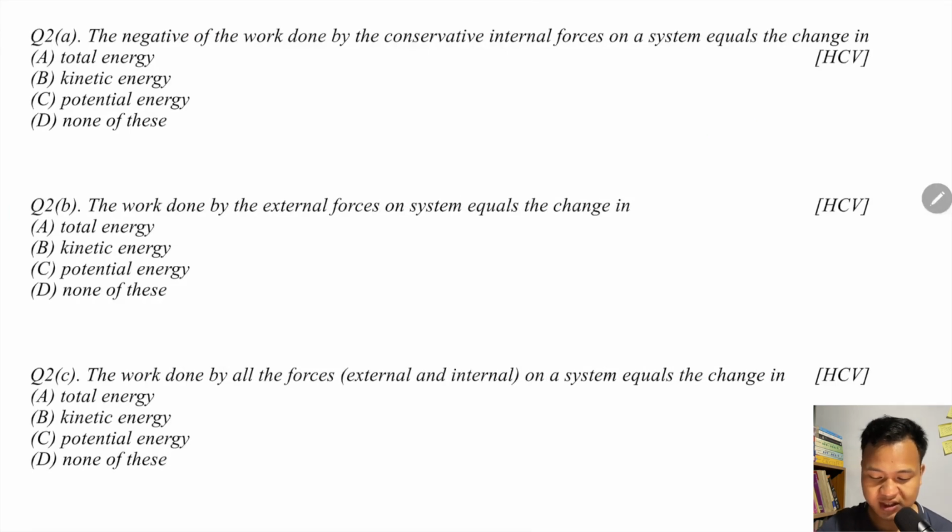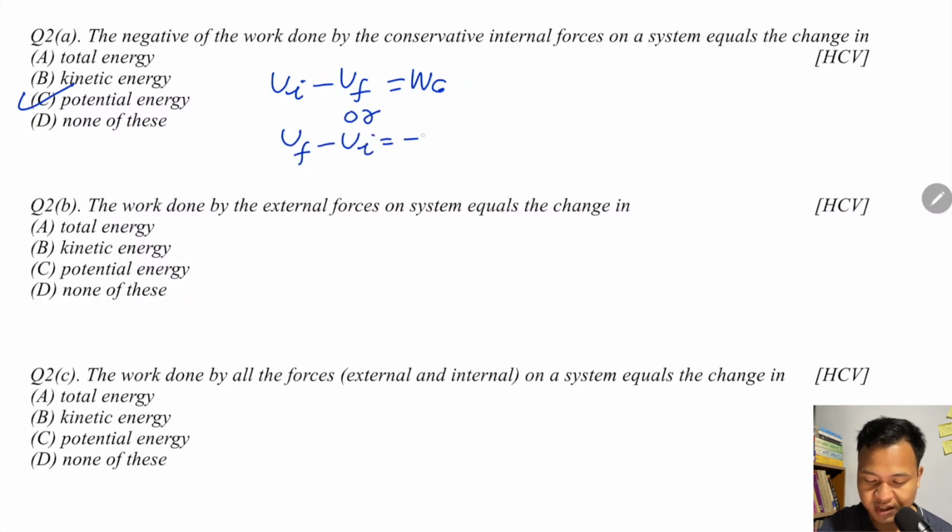Now the summary points. The negative work done by a conservative force on the system equals the change in potential energy. So U initial minus U final equals the work done by the conservative force, or U final minus U initial equals the negative work done by the conservative force.